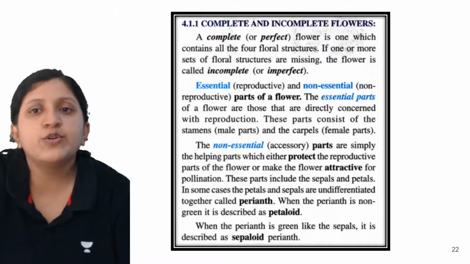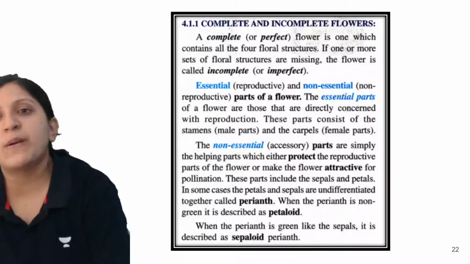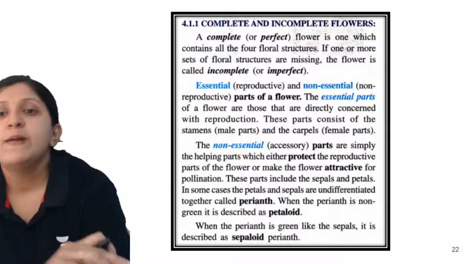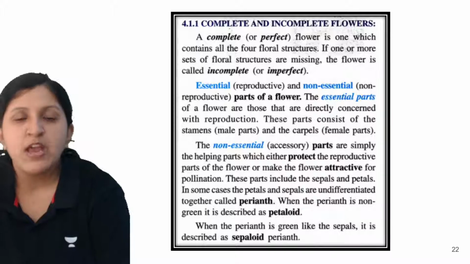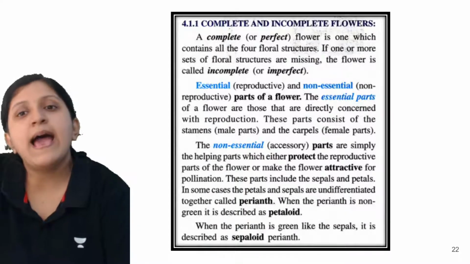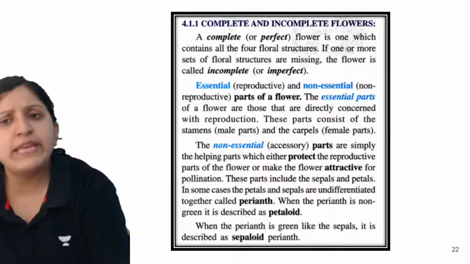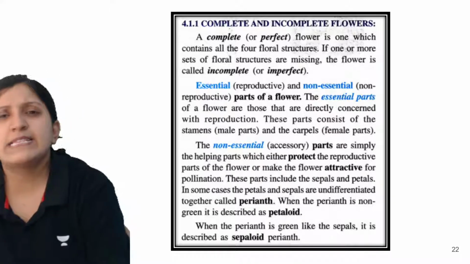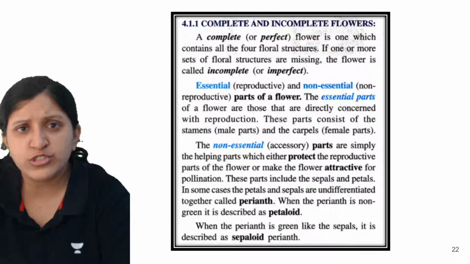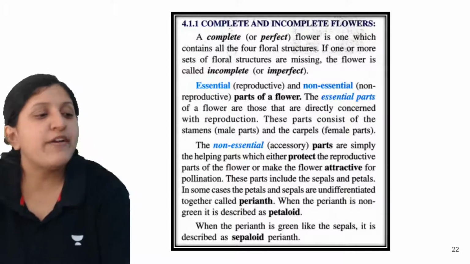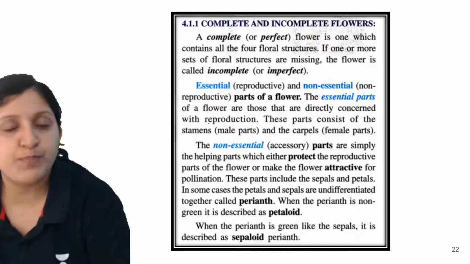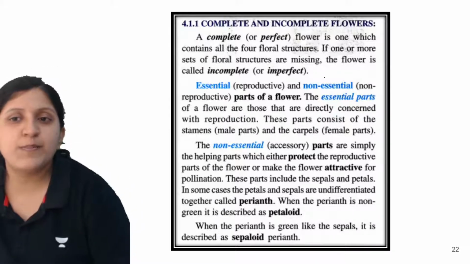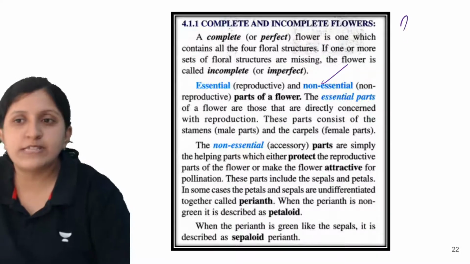You can find complete and incomplete flowers. When we mention a complete or perfect flower, all the parts are there, all four floral whorls are present, and none is missing. If any one goes missing, say there is no androecium, no gynoecium, no petal, or no sepal, then it is called an incomplete or imperfect flower. Then we discussed the non-essential and essential parts. This is again taken from Selena itself.